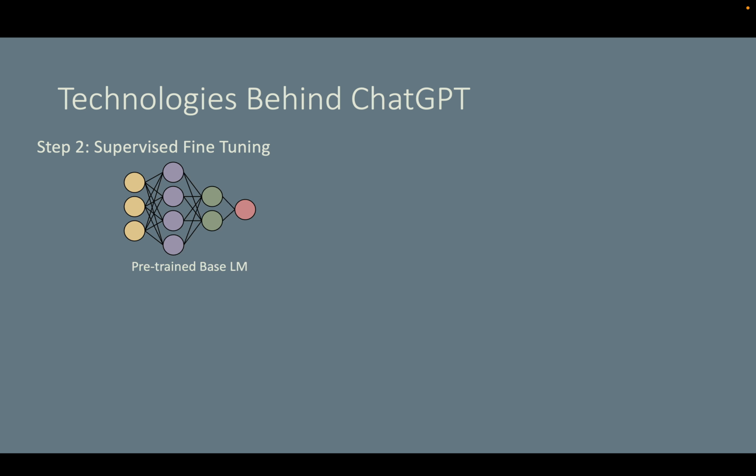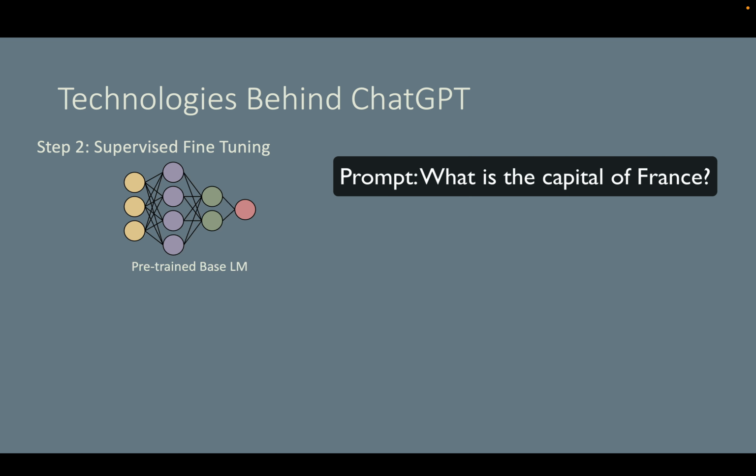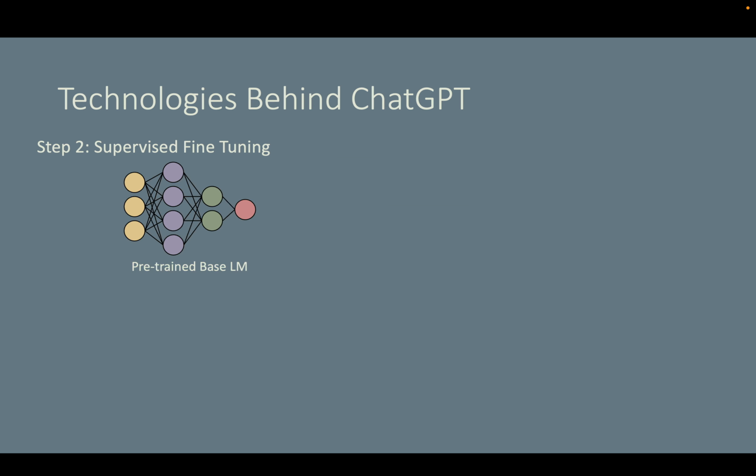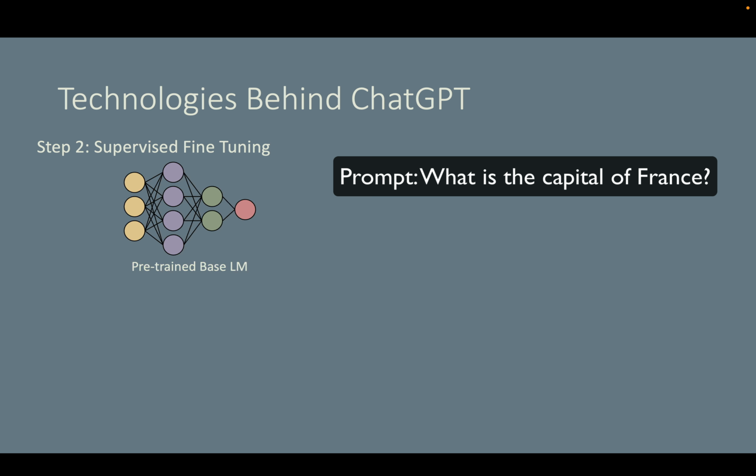For example, if you prompt, "What is the capital of France?" instead of answering this question, this pre-trained model may output these options. This response looks like a multiple-choice quiz. That's because this pre-trained base language model has seen tons of similar content during pre-training, including flashcards, Quizlet decks, study guides, and online exams. So when it sees a question like, "What's the capital of France?" its instinct is, "Oh, I've seen this before. Here is a list of options."